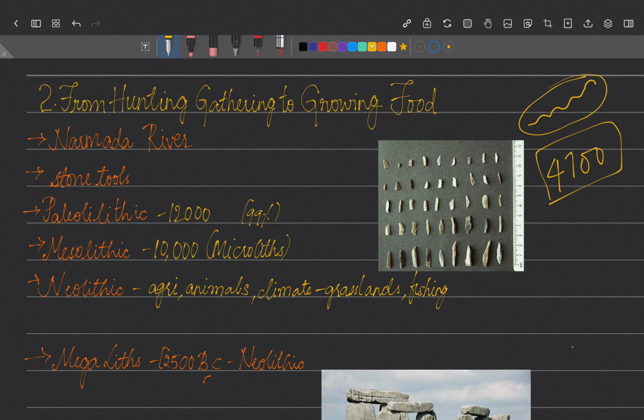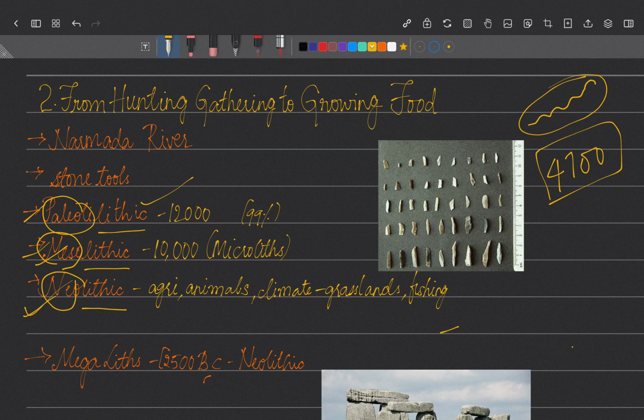Before going to it, we'll see the ancient Indian history is being divided into three periods: Paleolithic, Mesolithic and Neolithic. What is the meaning of these? Lithic means stone. Paleo means old. Meso means middle age. Neo means new. So old stone age, middle stone age and new stone age. Followed by it we have iron age, copper age, chalcolithic age. These all follow the Neolithic age. So for now we'll see Paleolithic, Mesolithic and Neolithic age.